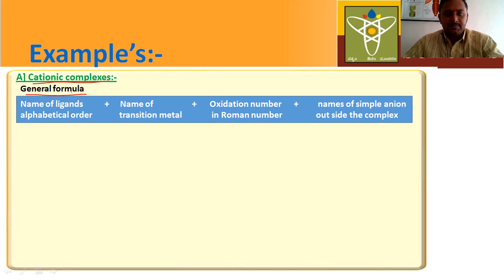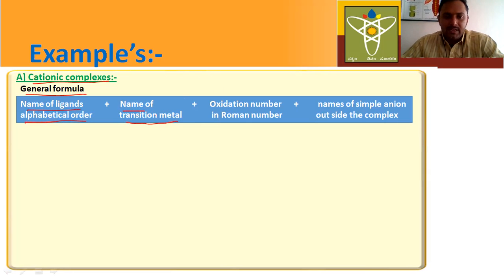According to this formula, first you have to write the name of the ligands in alphabetical order. Next, after the name of the ligands, we have to write the name of the transition metal.